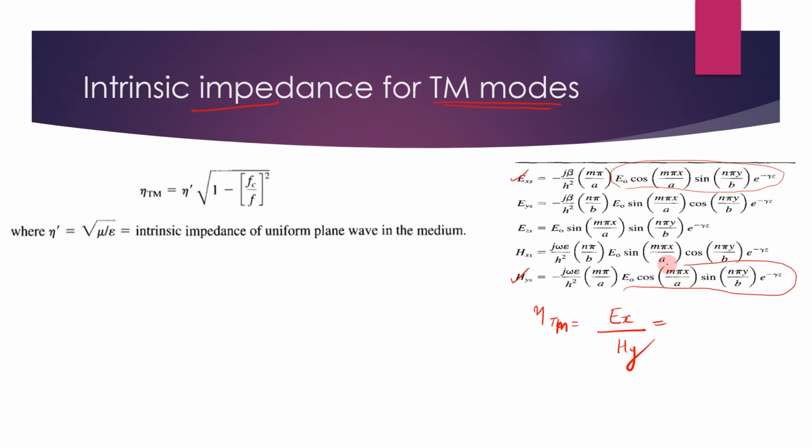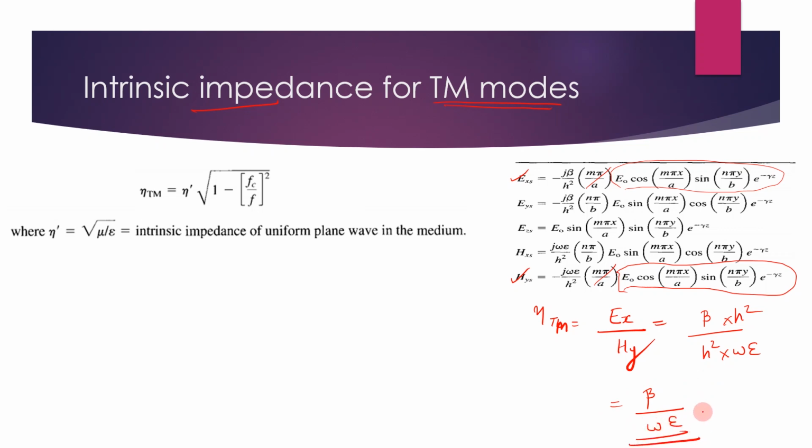Both these are the same, so it gets cancelled and the rest of it again m pi by a. This is also the same. So how you can divide it, Ex by Hy, negative is there, j is there. So you can write it as beta by h square and omega epsilon by h square. So you get this as beta by omega epsilon.